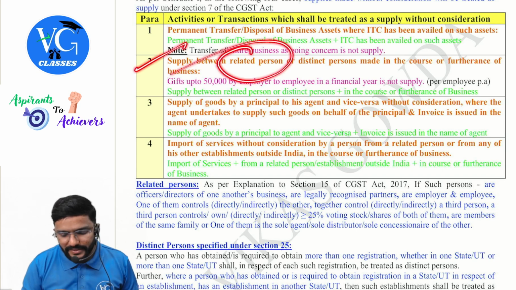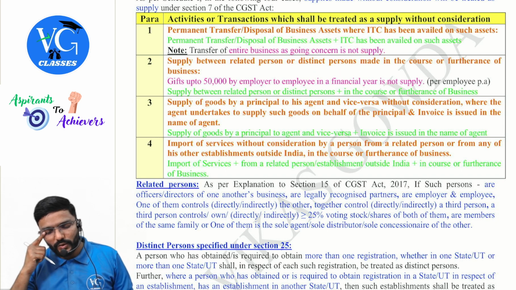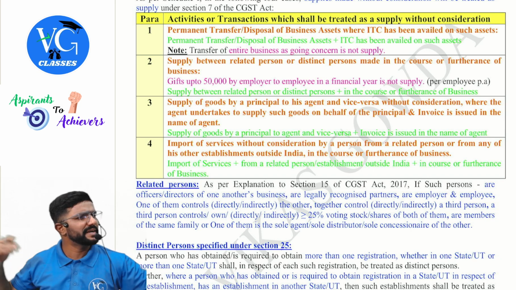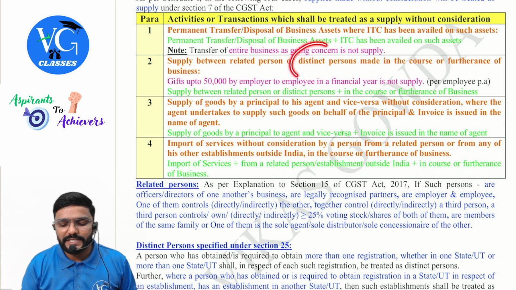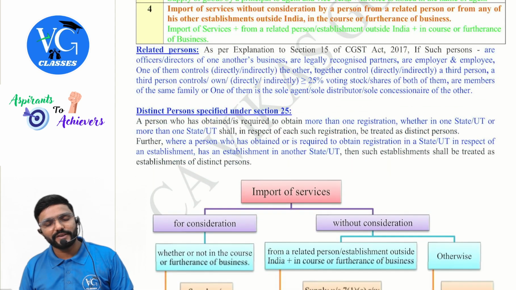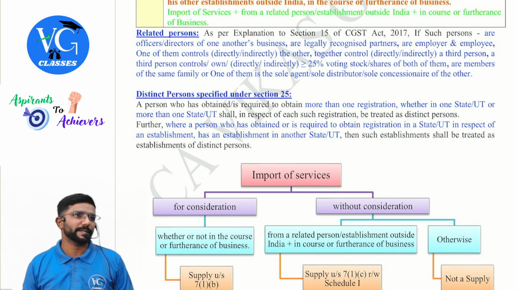Para 2: supply between related persons or distinct persons made in the course or furtherance of business. Now, if there is a supply where the supplier and recipient are related, or they are distinct persons, and the supply is made without consideration in the course or furtherance of business, is it a supply, sir? Yes. Now it is important for us to understand who is related, who is distinct.